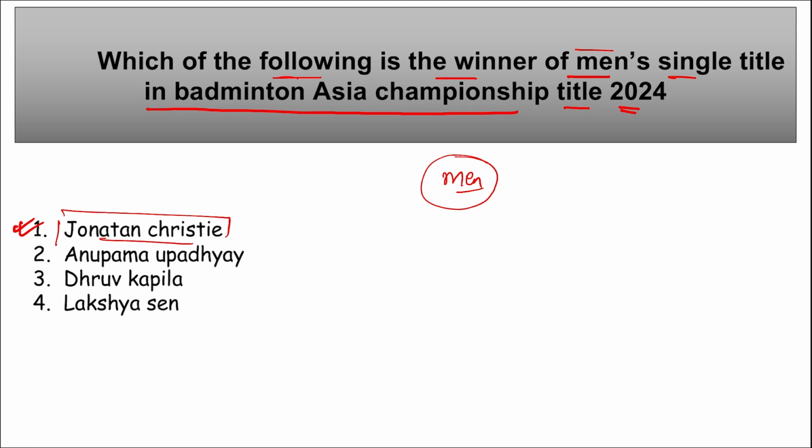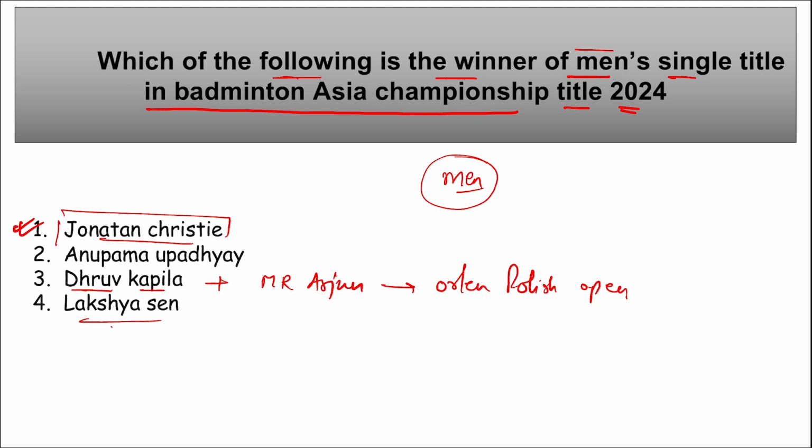If we talk about Anupama Upadhyay, correct? She's an Indian shuttler, and she has won the title at the Kazakhstan International Badminton Challenge tournament. Then if we talk about Dhruv Kapila along with MR Arjun, they have won the Orlen Polish Open International Challenge Badminton title.